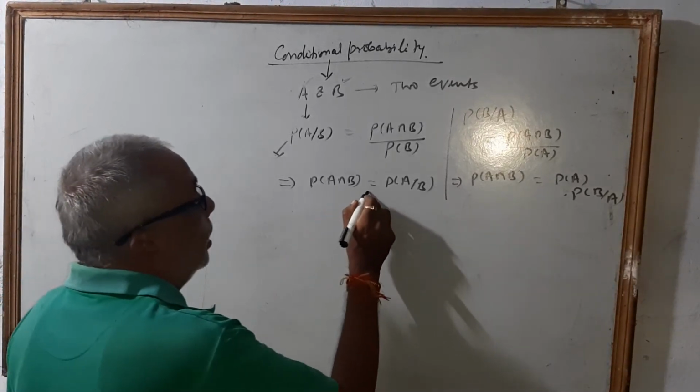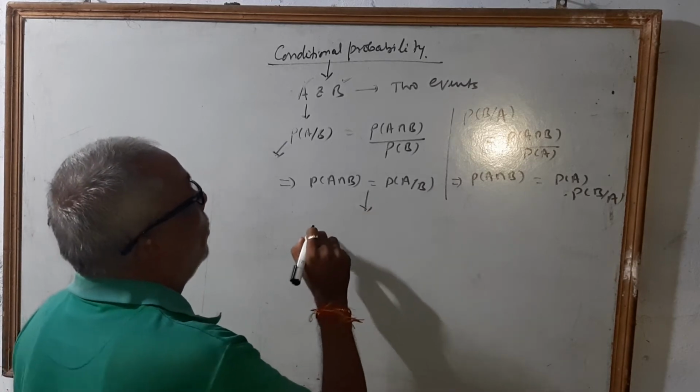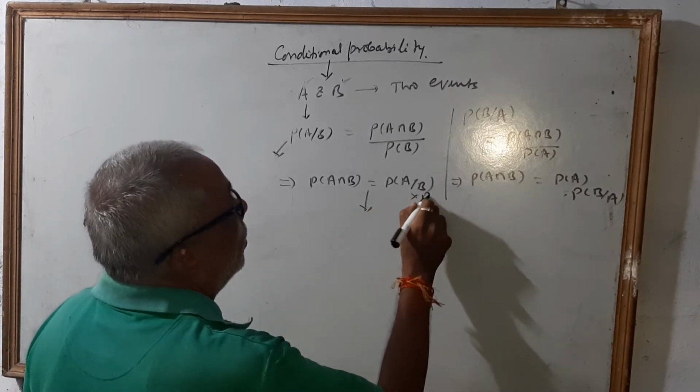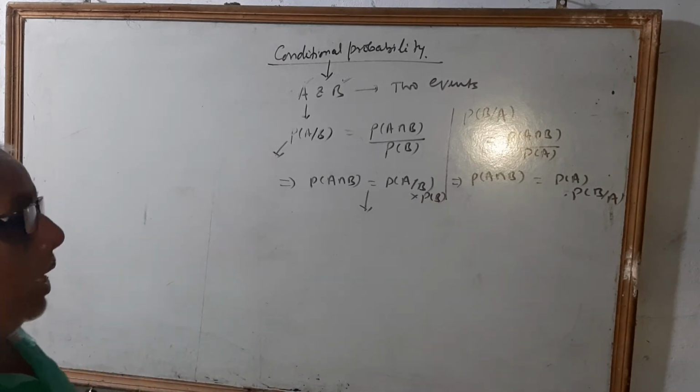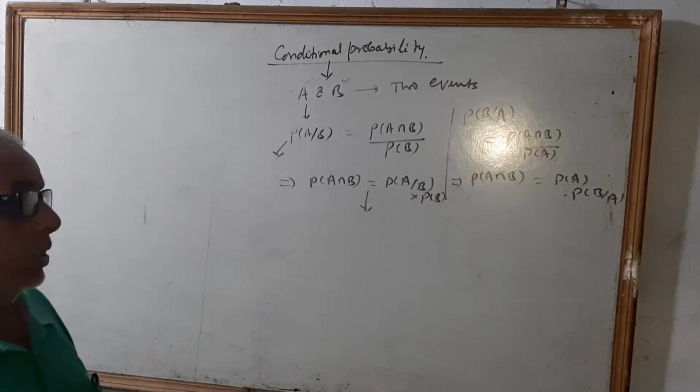Here, suppose A and B are independent events.